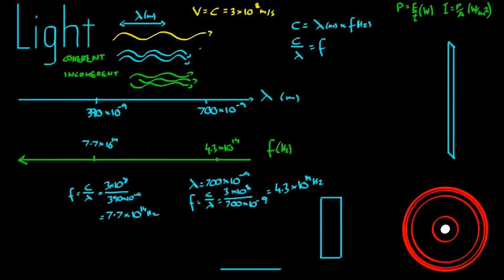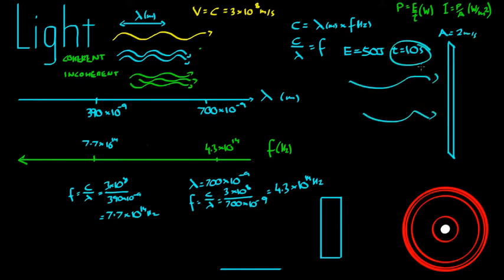Okay, now we'll talk about power, energy, and intensity. The energy is the amount of, we'll say light energy in this case, delivered to a surface over time. So in this case we'll say, hey, 50 joules was delivered over a time of 10 seconds, and this plane here has an area of 2 meters squared. So energy is the total energy delivered to this surface over a specific period of time that we can name.